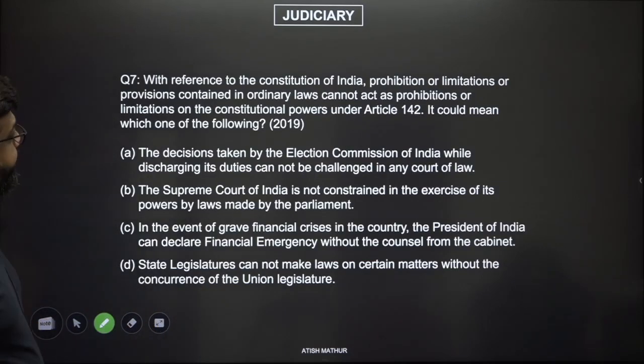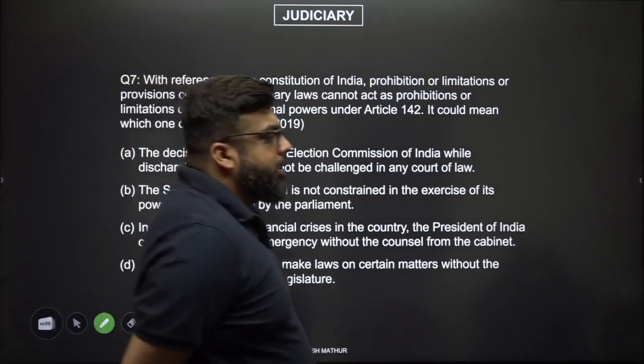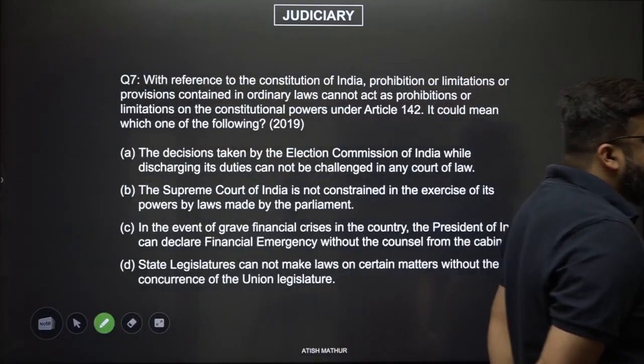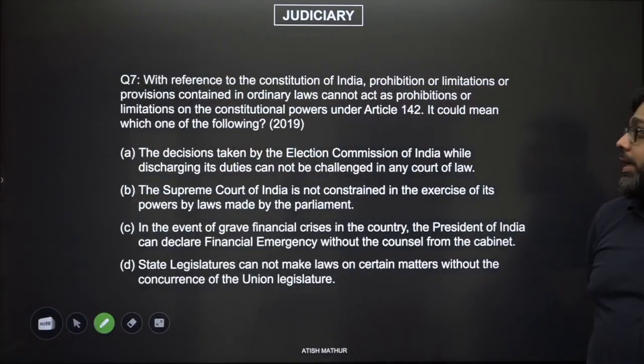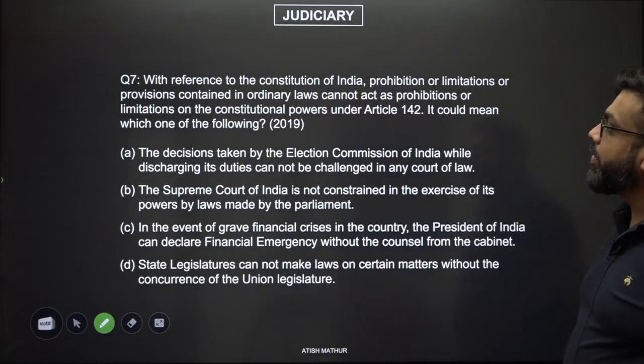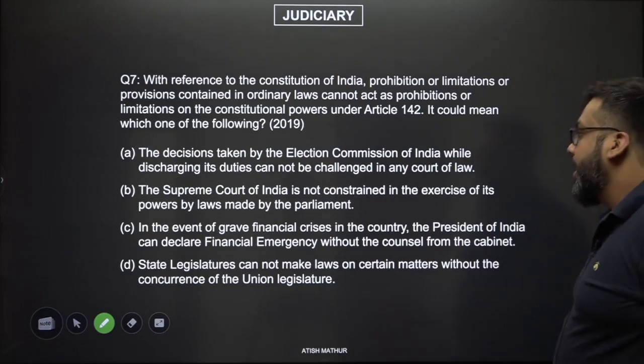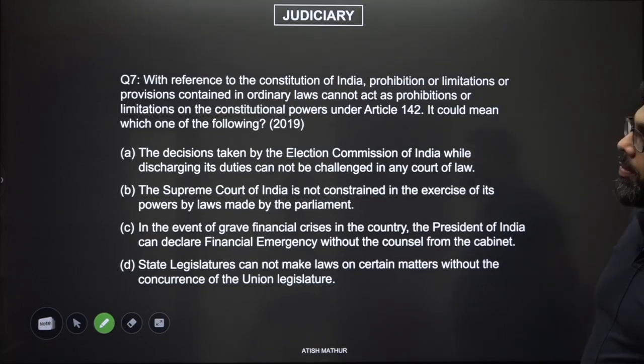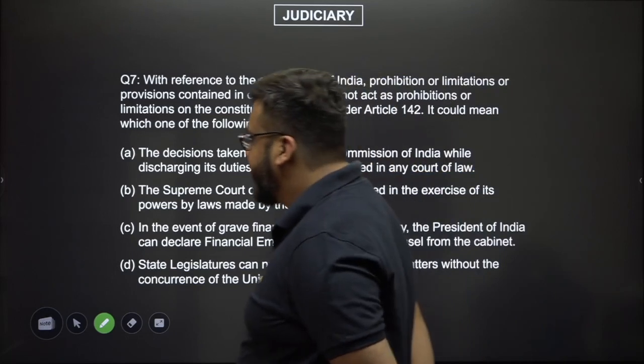Question number 7. With reference to the Constitution of India, prohibition or limitation provisions contained in ordinary laws cannot act as prohibitions or limitations on the constitutional powers under Article 142. It could mean which of the following? We have to simplify this.